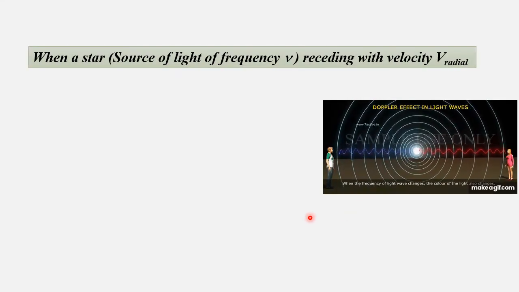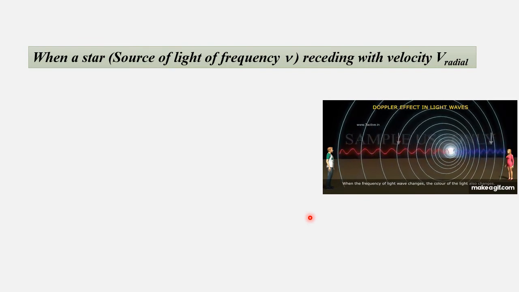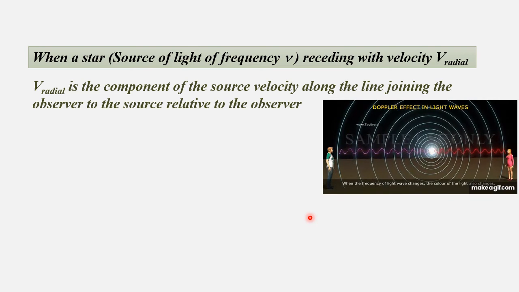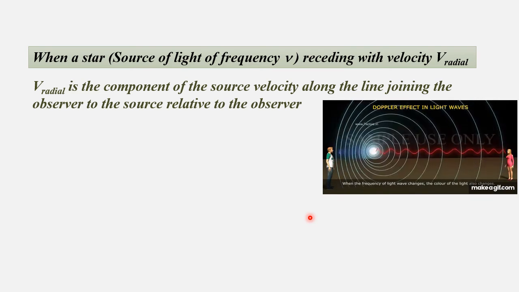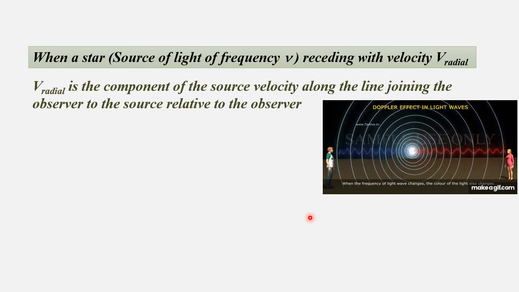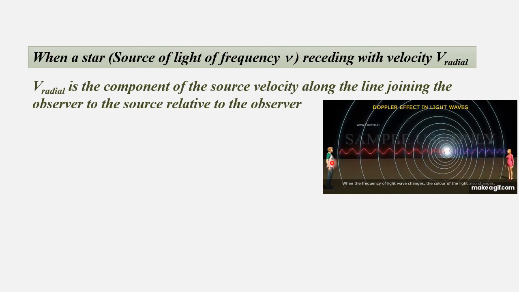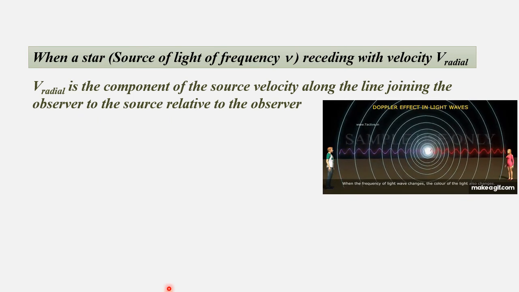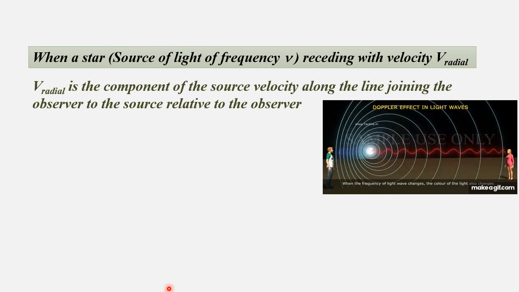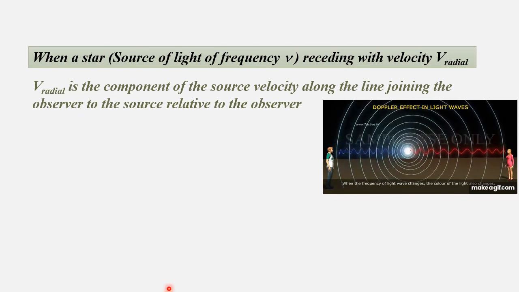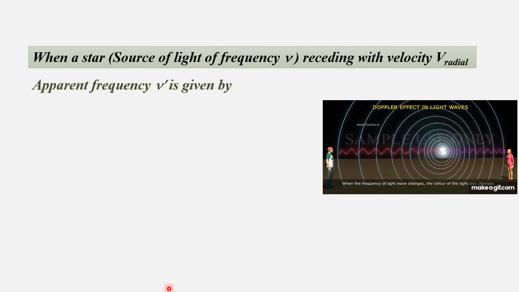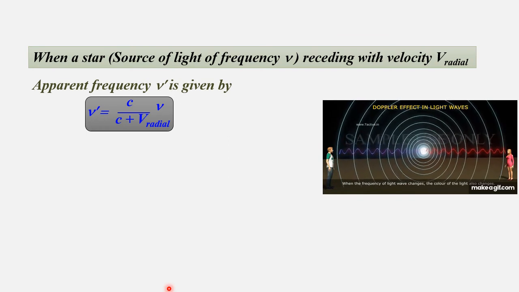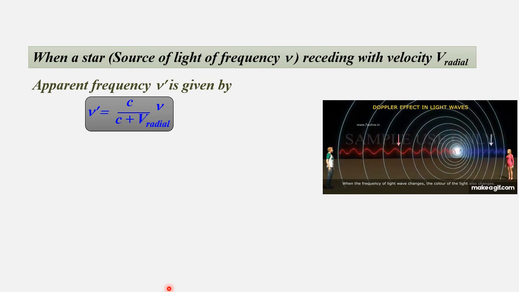When a star, a source of light of frequency nu, is receding with a velocity v_radial, where v_radial is the component of the source velocity along the line joining the observer to the source relative to the observer. Here is the observer and this is the source, which is going away like this. So the actual frequency is different from the apparent frequency. The apparent frequency nu dash is given by nu dash equals c times nu divided by c plus v_radial.